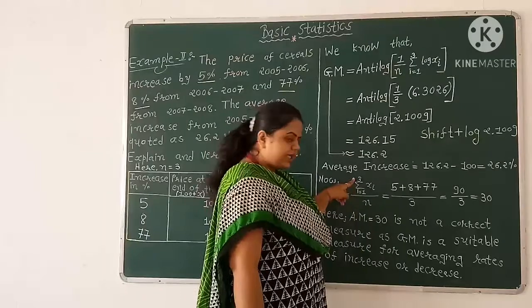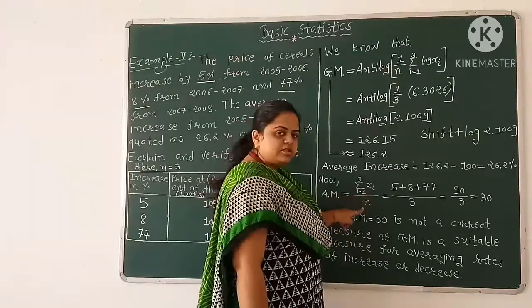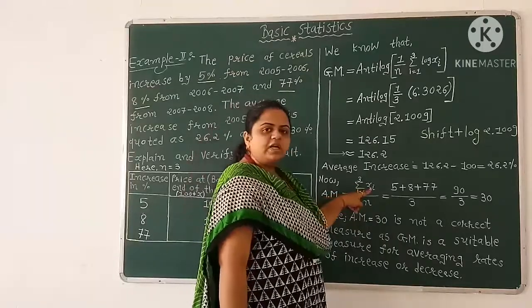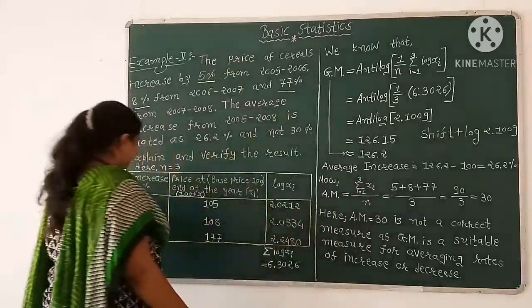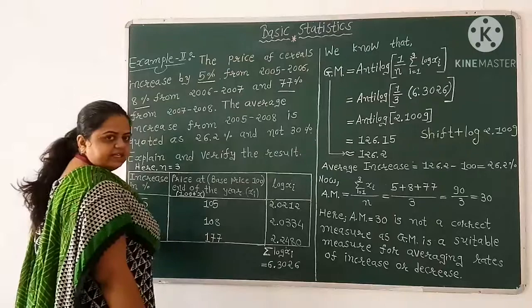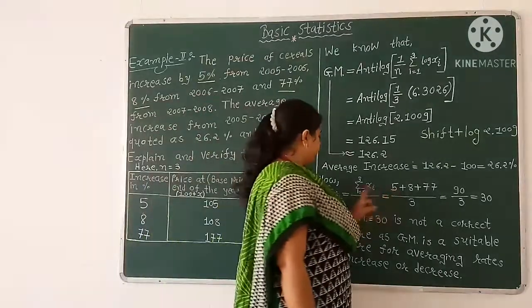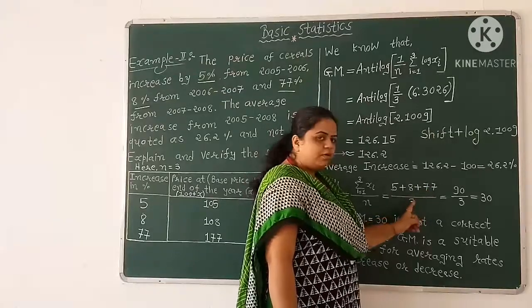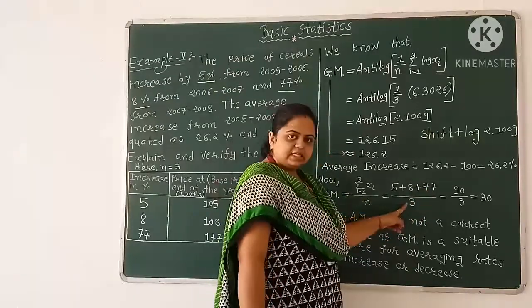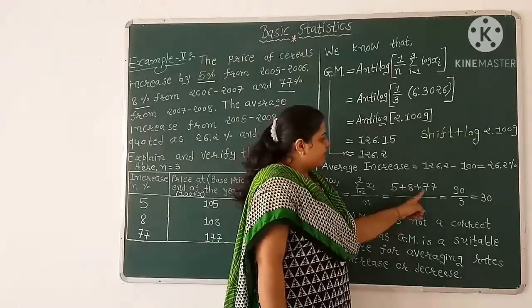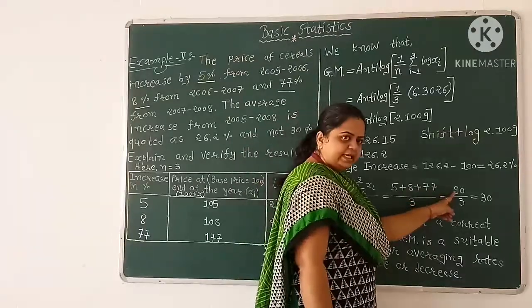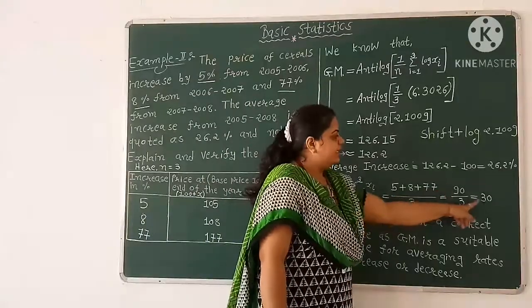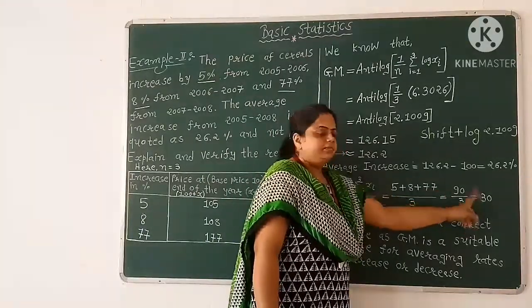So AM equals 5 plus 8 plus 77 over 3. 5 plus 8 plus 77 equals 90, so our arithmetic mean equals 90 by 3 equals 30.